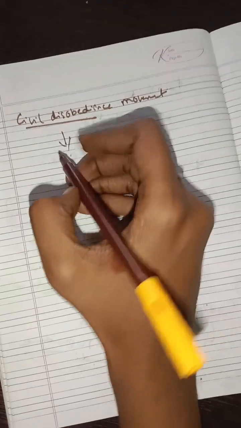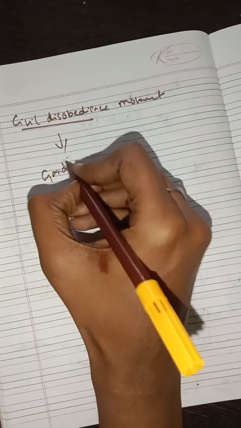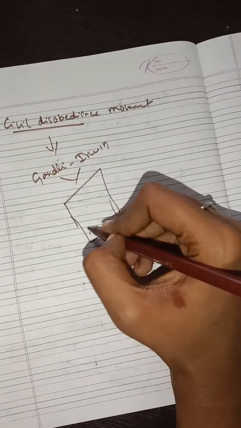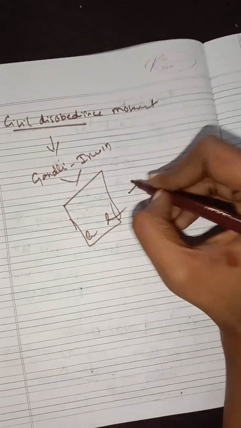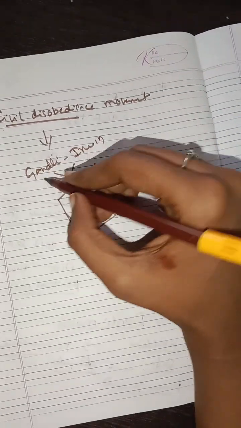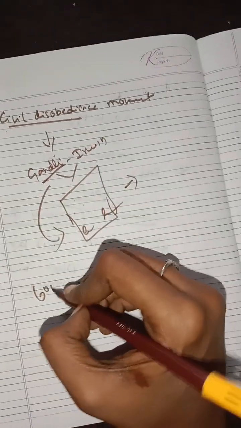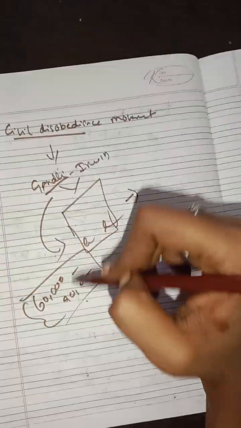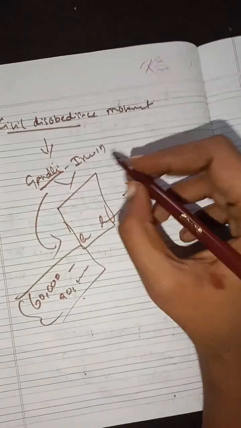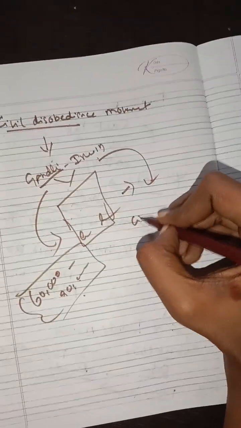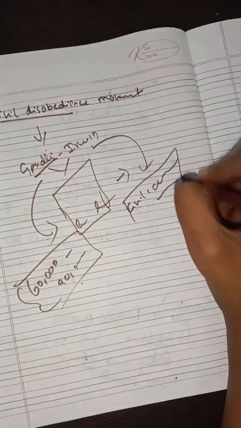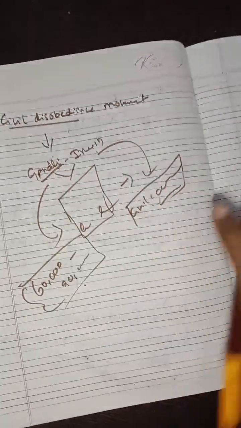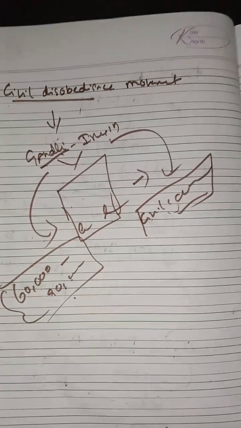So finally Gandhi and Irwin signed the agreement. What did they state in this agreement? Gandhi asked that 60,000 to 90,000 political prisoners should be released. So Gandhi demanded the release of the prisoners, and Irwin, the Britisher, asked to stop this civil disobedience movement, and Gandhiji was to remove those 60,000 to 90,000 prisoners.